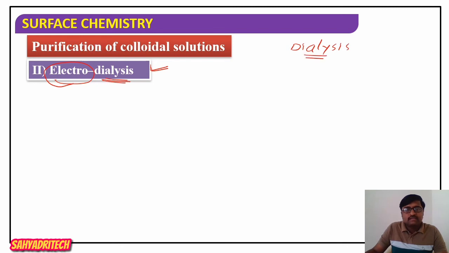If you just recall, an impure colloid is taken in a bag made up of semi-permeable membrane, in which we take an impure colloidal source, which is suspended in a stream of water taken in a vessel having two openings.